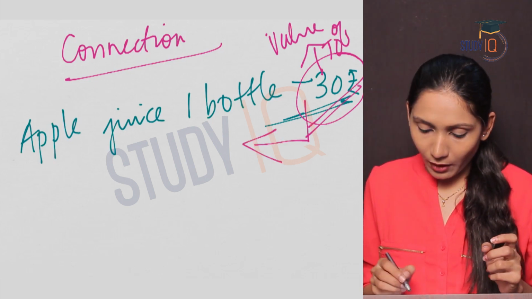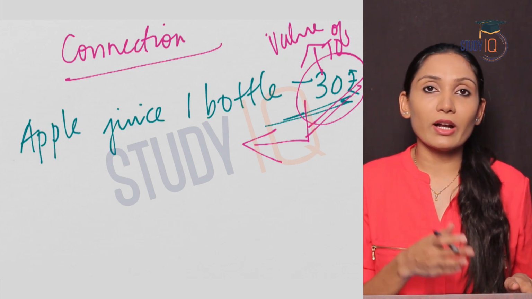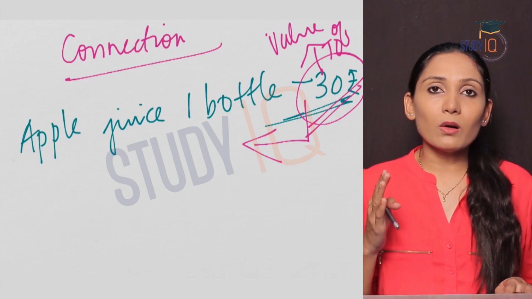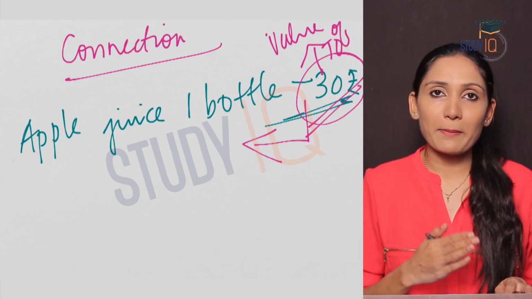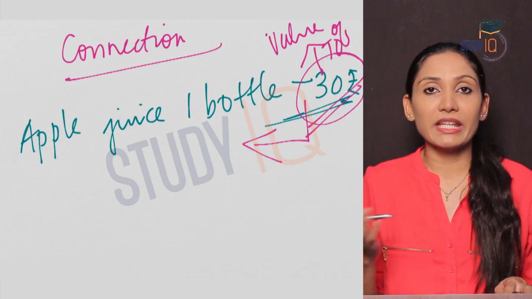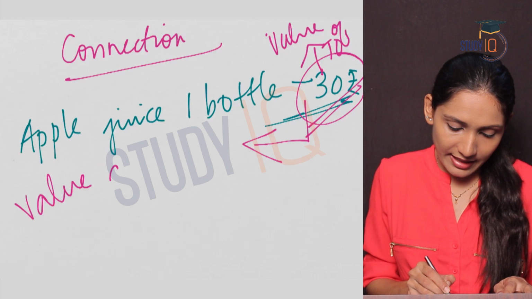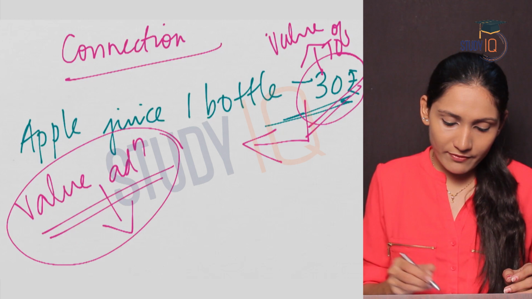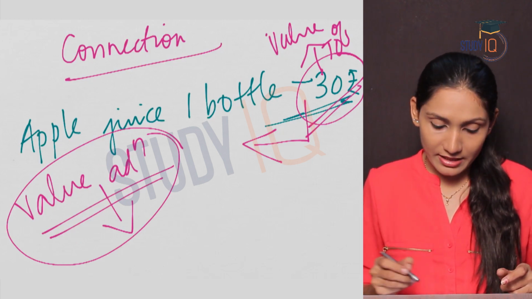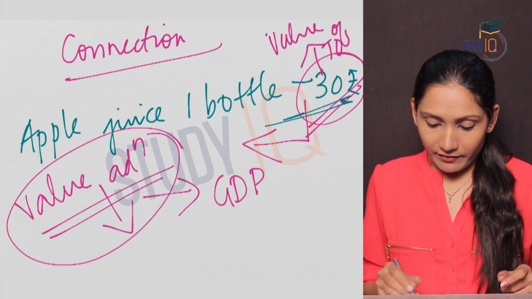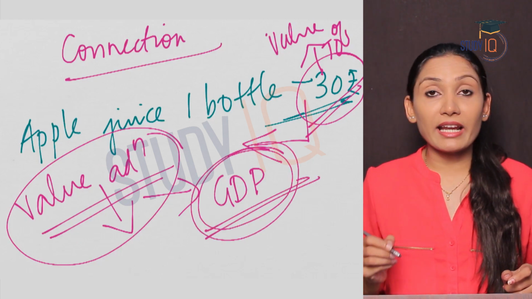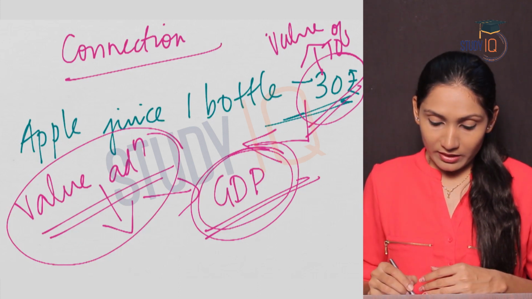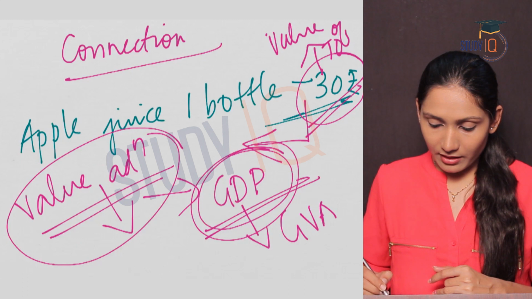And how did we get this total output? When you produced this one bottle of apple juice, there were many intermediaries. So there was value addition in many stages. And if you club together all these value additions that happened in different stages of production, you will get GDP. This means that you can arrive at GDP by adding value addition at different stages. So this will be gross value added. How?